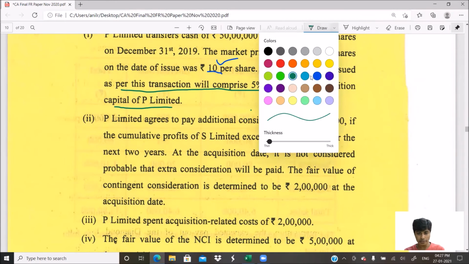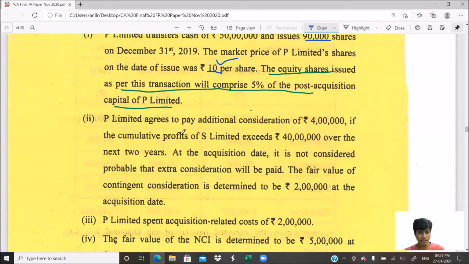The second point goes like this: P Limited agrees to pay additional consideration of 4 lakh if, and there is a very important point here, this is future consideration based on the happening or non-happening of a certain event. So this is contingent consideration. If the cumulative profits of S Limited exceed 40 lakh over the next 2 years. So after we acquire 95%, in the next 2 years, if S Limited makes more than 40 lakhs as profit, then we'll give you 4 lakhs as consideration. So is this consideration payable right now? No, it is based on certain conditions.